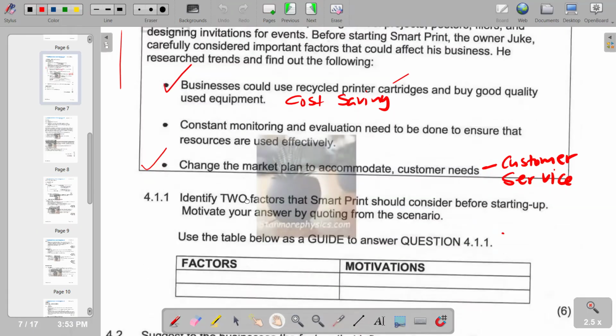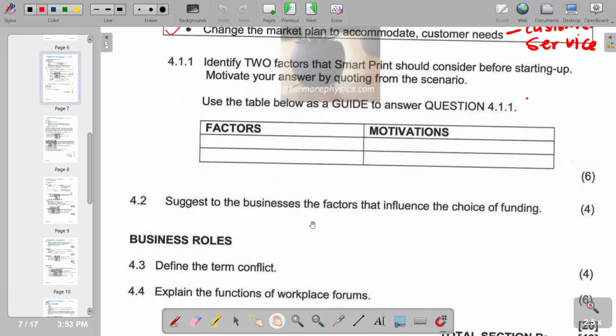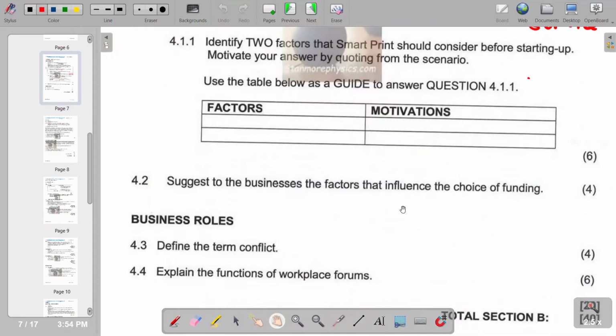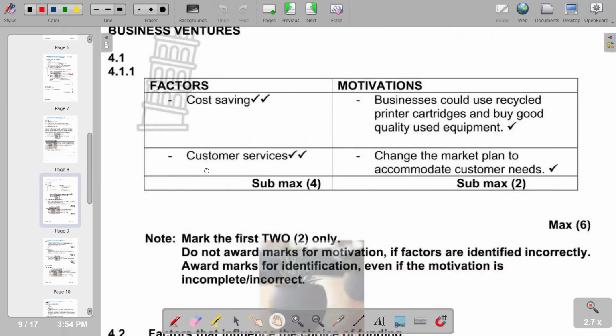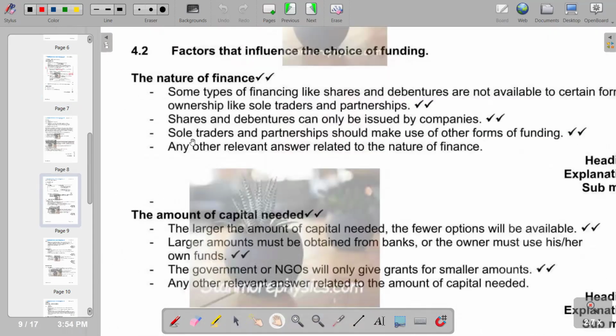We move on to the next question. Suggest to the businesses the factors that influence the choice of funding. So what are the factors? Obviously there are factors that should influence a choice of funding. For example, the size of the business is also going to influence the choice of funding, in terms of how big the funding you need is. Obviously, this is going to contribute to the choice that you make in terms of funding sources. So we have those factors that influence the choice of funding, and the nature of finance also influences it.